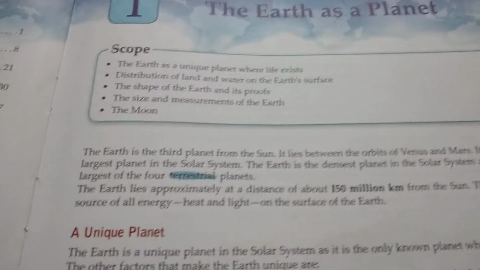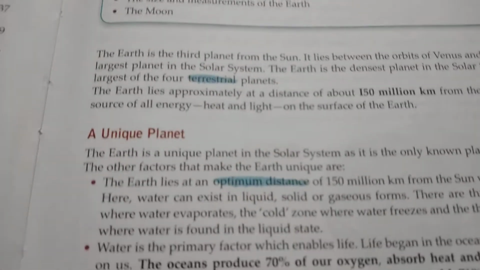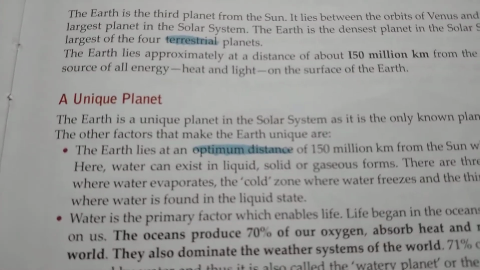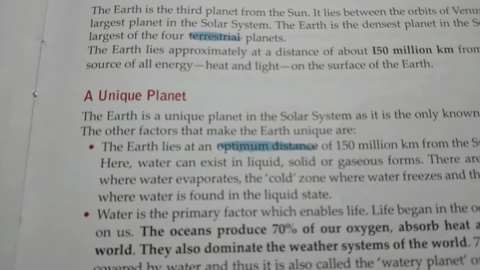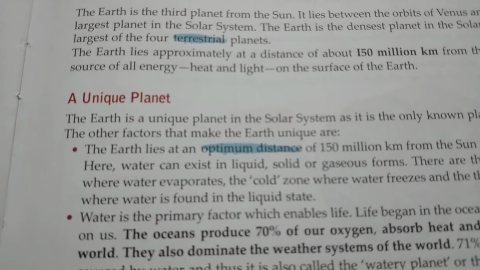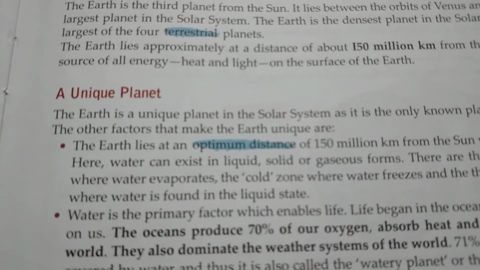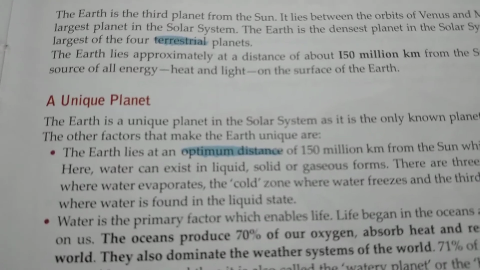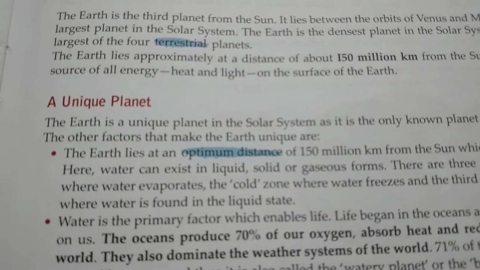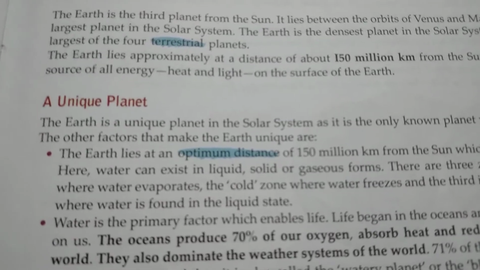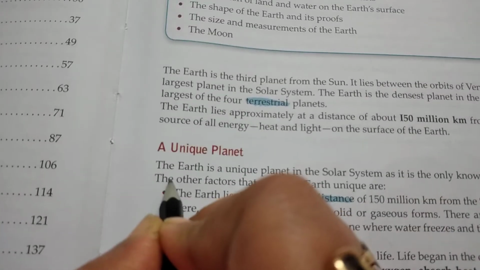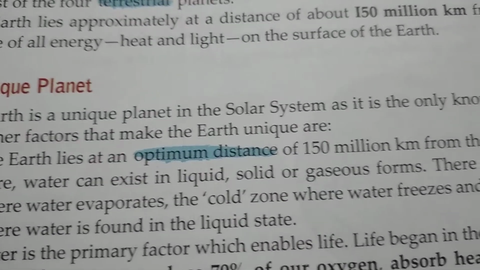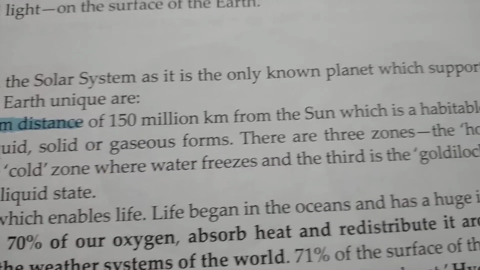Now from this chapter the first question is, discuss why the Earth is known as a unique planet. I repeat, discuss why the Earth is known as a unique planet. Now, this answer we have to write point wise. The first point will be, the Earth lies at an optimum distance of 150 million kilometers from the Sun, which is a habitable zone.